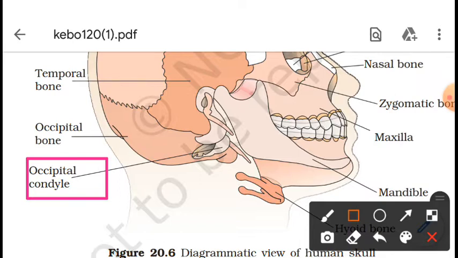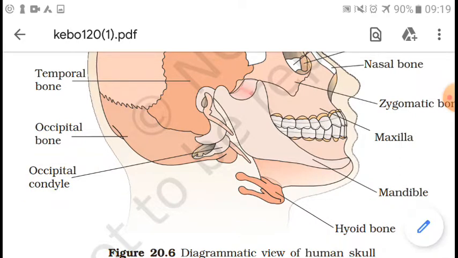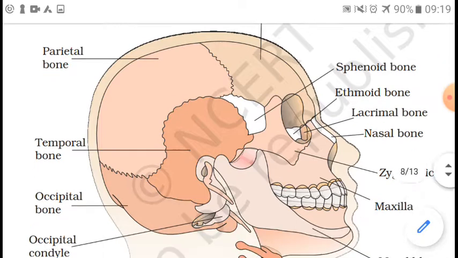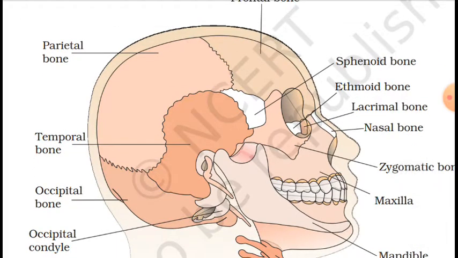Okay, as we know, this is our skull, it protects our brain. Brain is our vital organ, a very delicate organ, and it is covered and protected by this type of bones. Here you can see these bones, actually they are connected through sutures. In between these bones you can see the sutures are there, and this way they are connected.